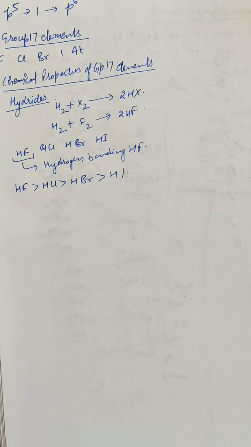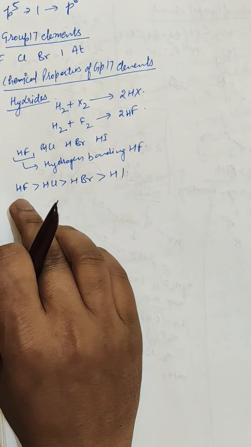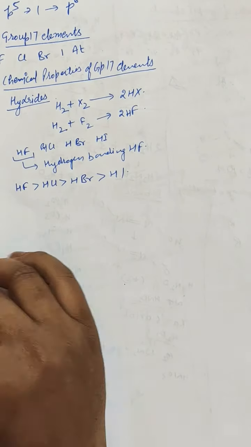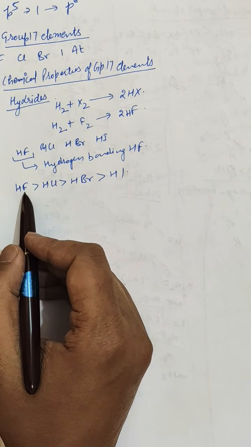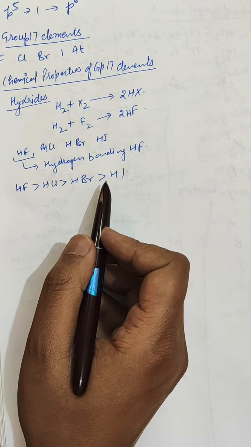The highest ionic character exists in hydrogen fluoride, due to the decrease in electronegativity difference. As the difference between the electronegativities decreases, the ionic character also decreases.